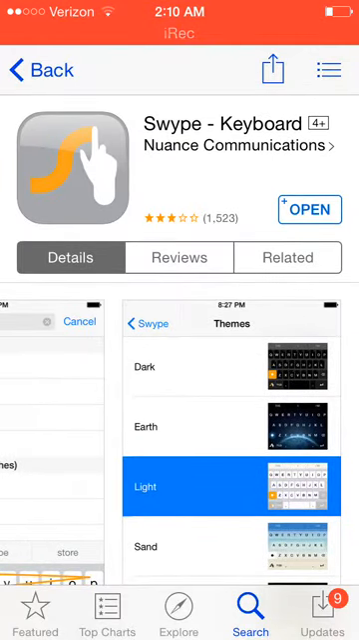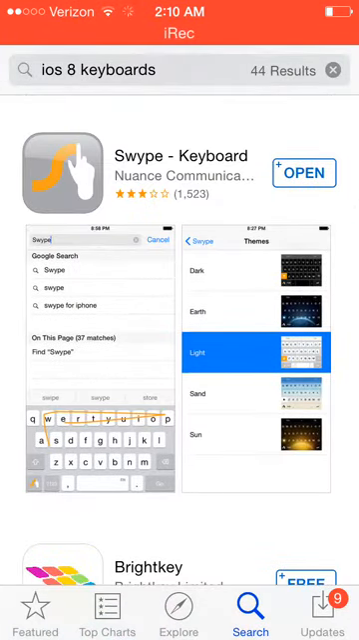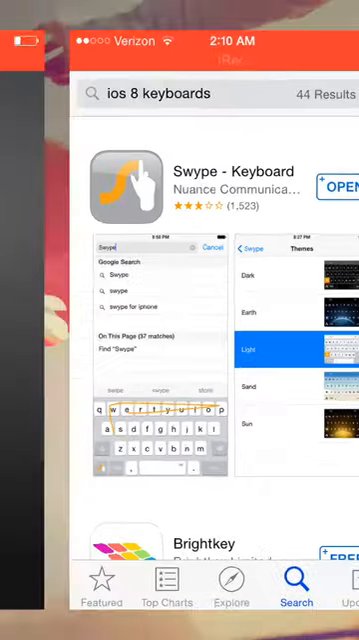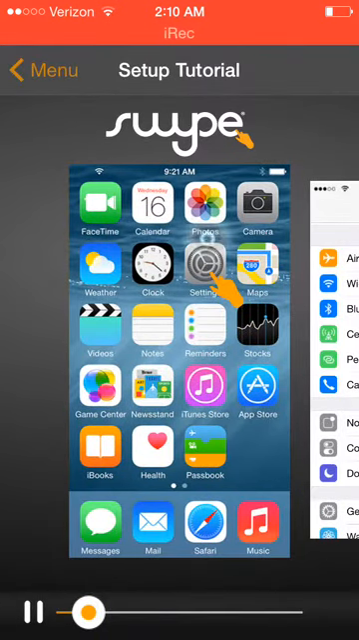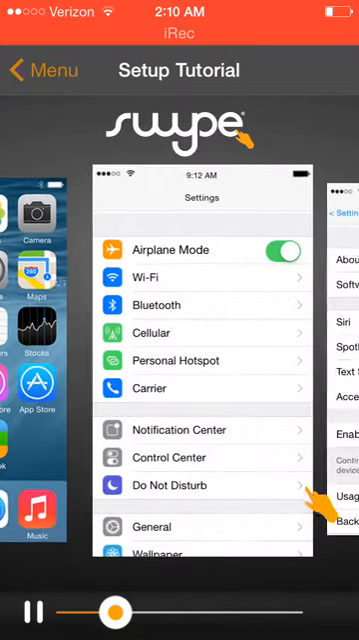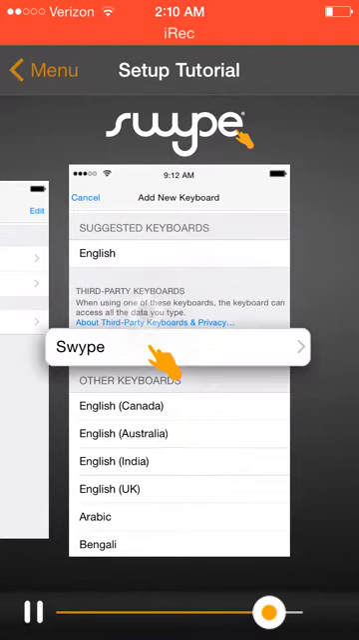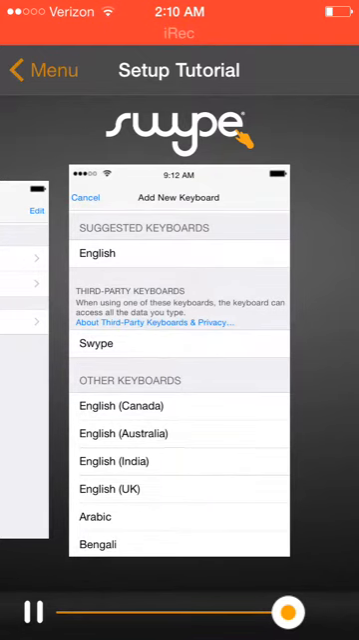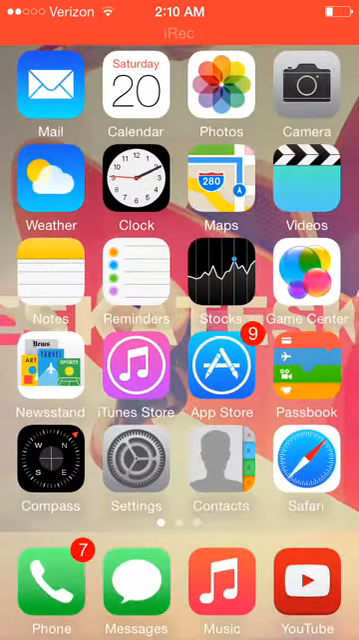Alright. So I guess I'll just show you this one, but it was 99 cents. So Swipe, setup tutorial. I don't want setup tutorial. End of tutorial, please. Alright, well, guess I'll just show you.